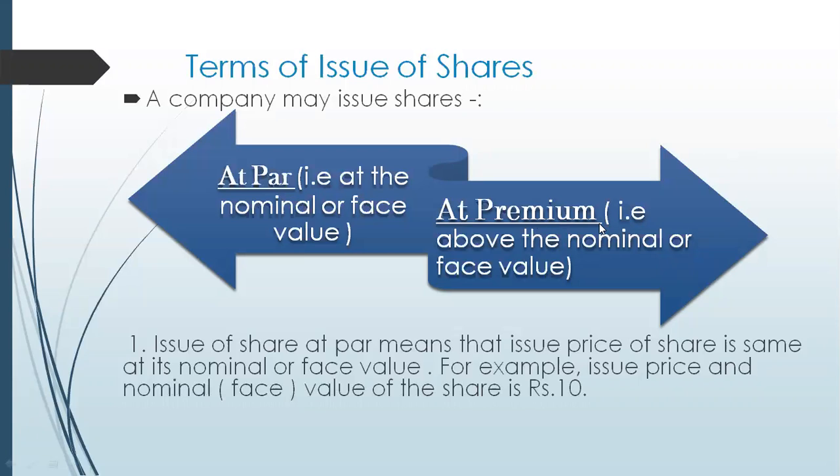When shares are issued above the nominal value or above the face value, this is called shares issued at premium. Suppose the face value of a share is rupees 10 and the company is issuing the share at the rate of rupees 15. That means the face value of the share is rupees 10, but its market value is 15. Rupees 5 will be known as premium.